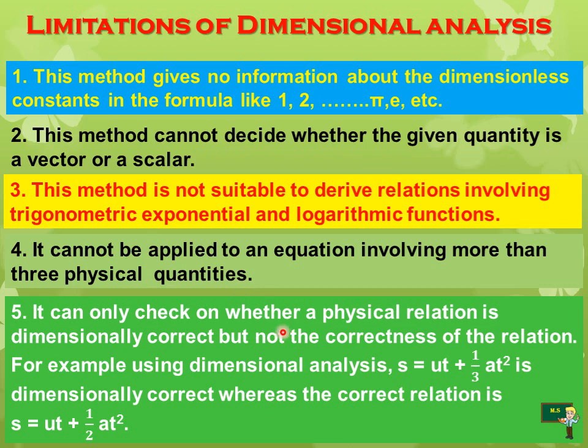For example, using dimensional analysis, s is equal to ut plus 1 by 3 at square is dimensionally correct, but we use only s is equal to ut plus 1 by 2 at square. Okay, the physical relation is dimensionally correct, but it is not the correctness of the relation.